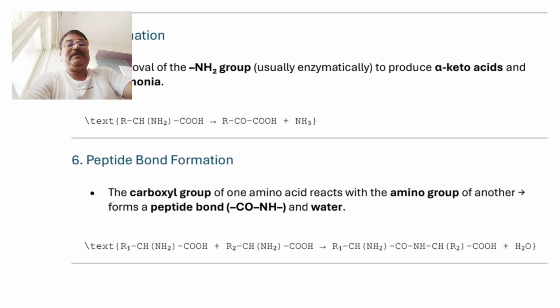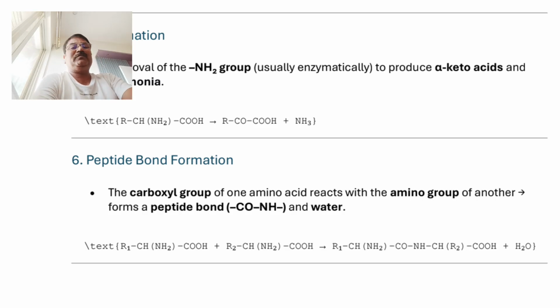R1 first amino acid, R2 second amino acid. The COOH group of the R1 amino acid combines with the NH2 group of the R2 amino acid so as to give formation of the CONH group in the new protein. This peptide linkage is present in protein, and such polypeptide linkages give an enlarged polypeptide molecule known as a protein.